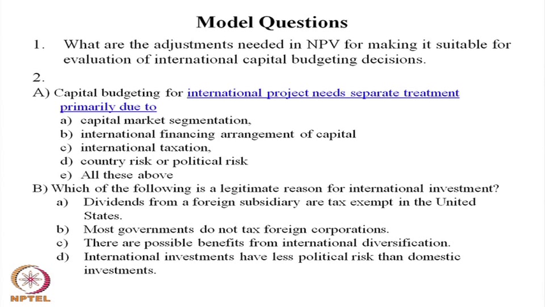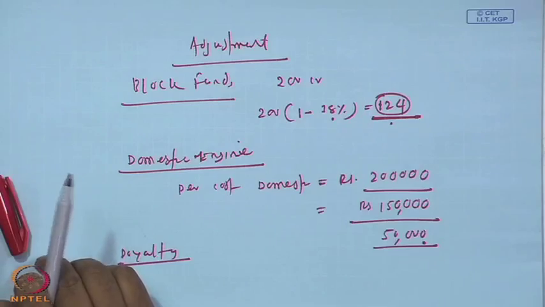Choice D, international investment has less political risk than domestic investment. So, here the answer is B, most governments do not tax foreign corporations, and because of that some investment opportunities are there for multinational corporations. Thank you.